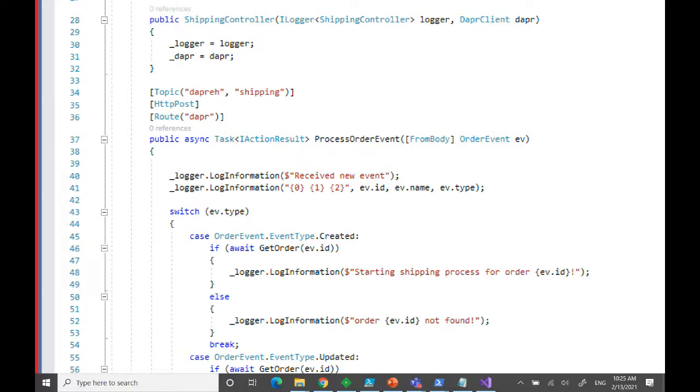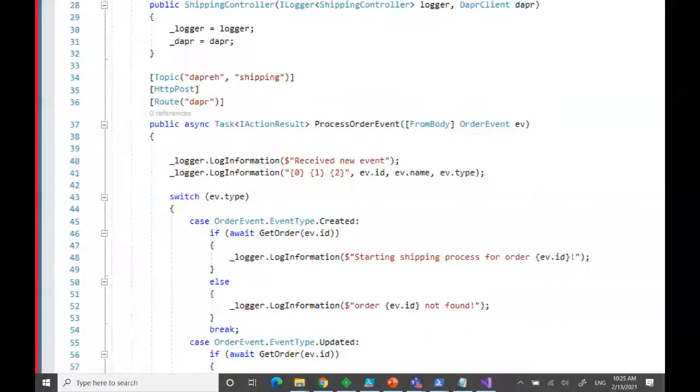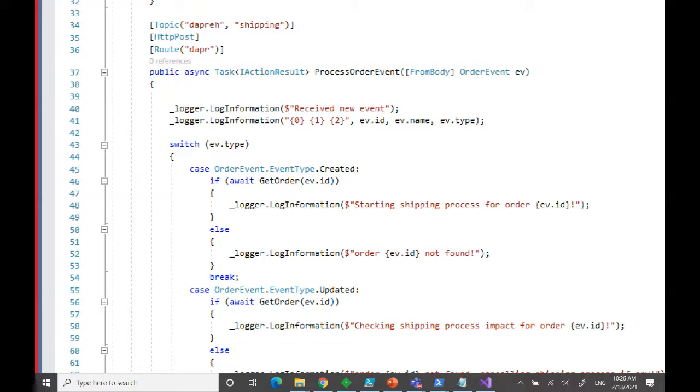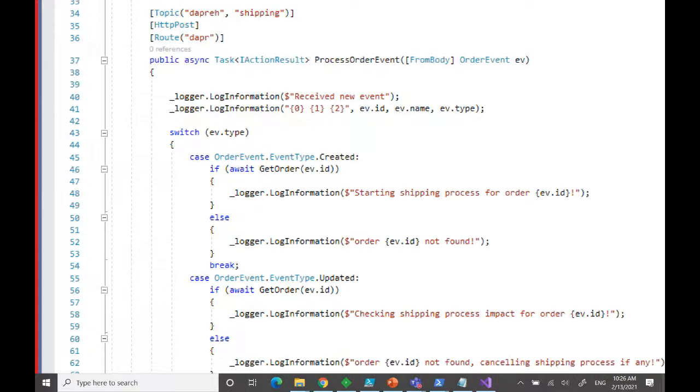So a component name, and then here shipping is important because that's the name of the consumer group. So in this case, Dapr subscribes to that consumer group. And basically here I'm just making some basic tests, because you could handle multiple event types, and also the book is not about Dapr, it's just about Azure, and Dapr is one of the examples for the application architecture that I wanted to demonstrate. But by this example where I switch event type, I also wanted to show that with Event Hub consumer groups, you can't filter, like you can do with a Service Bus topic, right, or subscription. So I also wanted to illustrate this kind of thing.